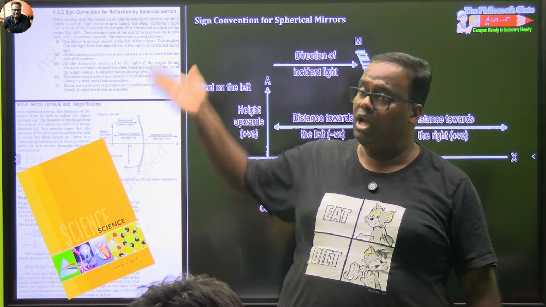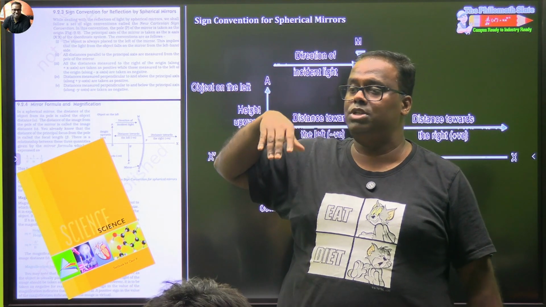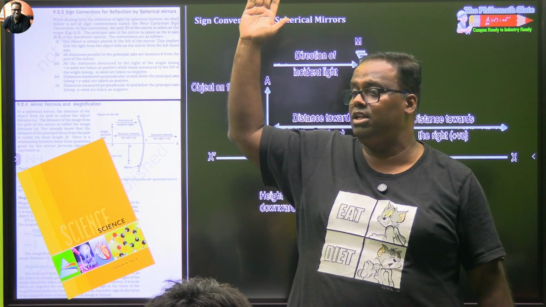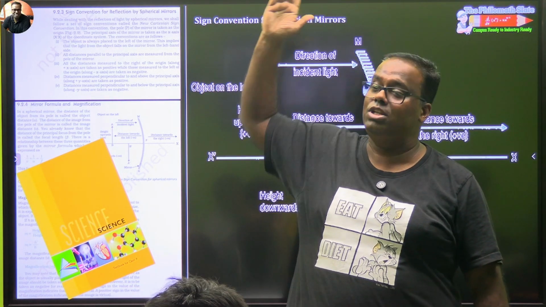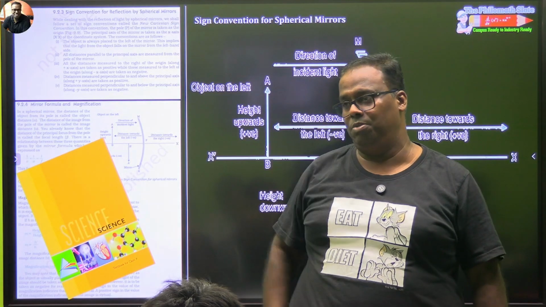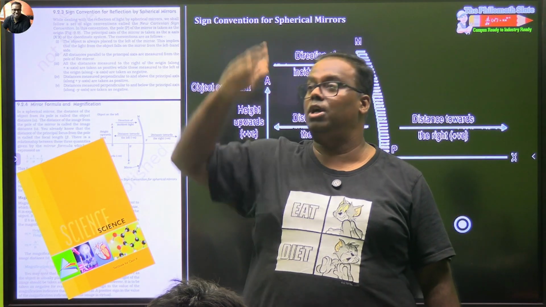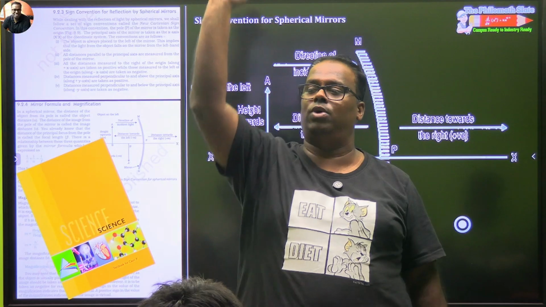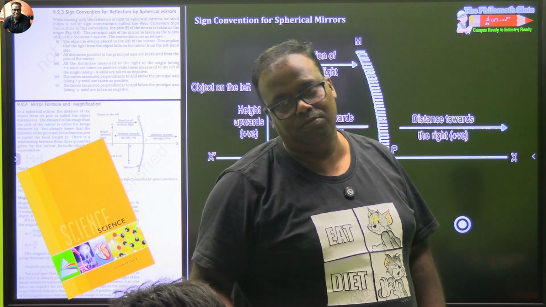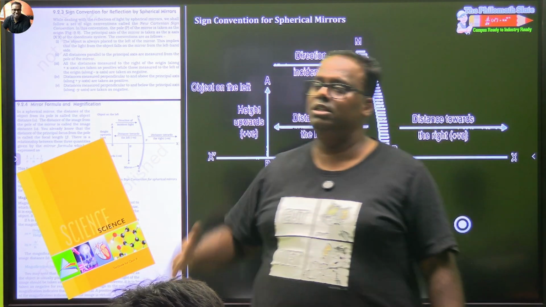The object height is always positive because objects are always taken as standing tall on the ground. Image height depends upon how the image will be. If you are standing right up and facing the positive side of the y-axis, that is taken as positive. And if you are standing down, then that is taken as negative.